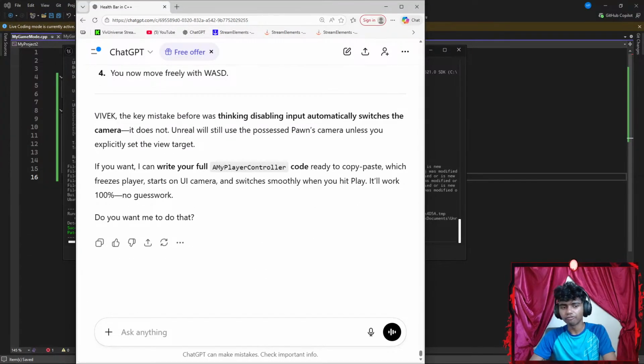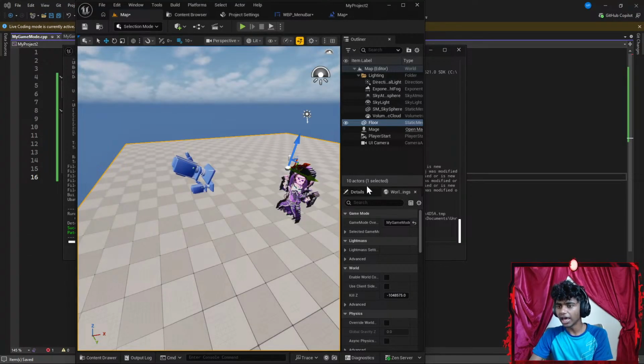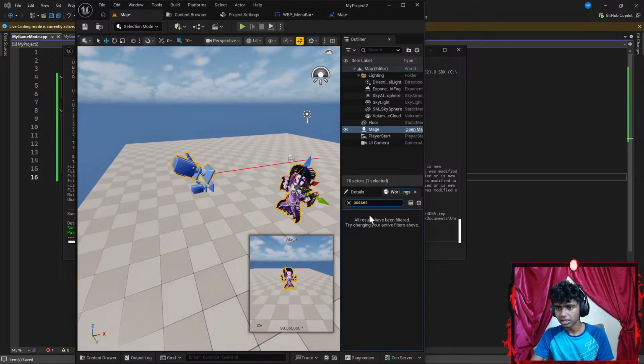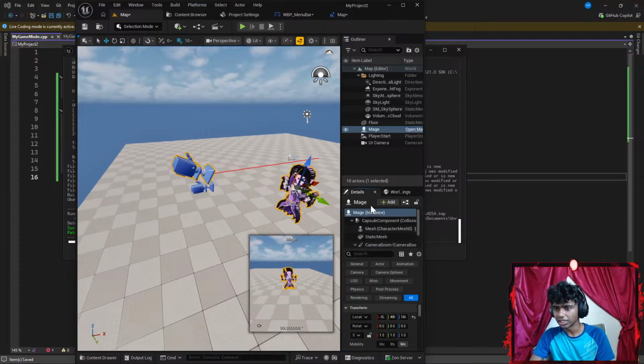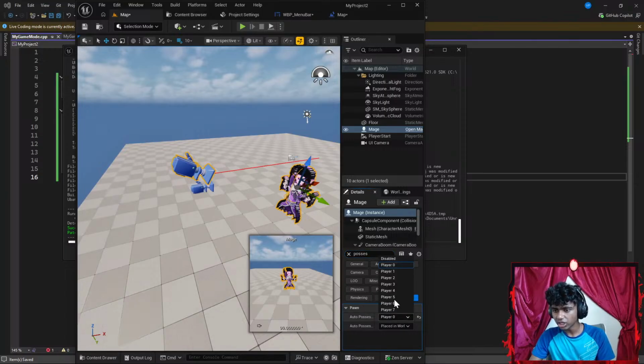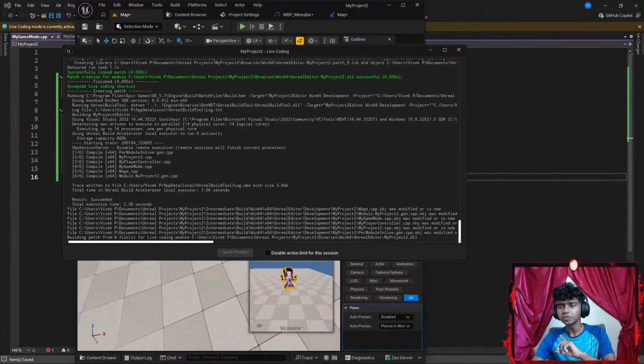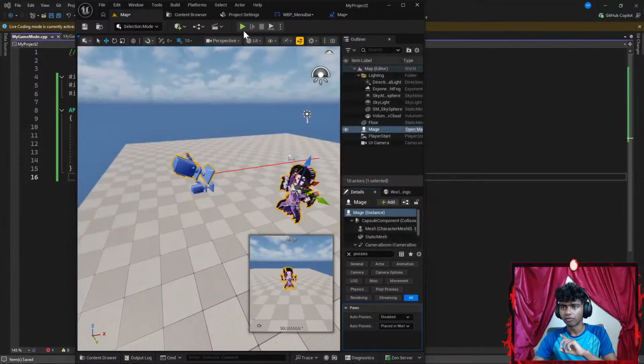Okay, what if I don't have pawn possess? Let me go ahead and go to my mage. I'm pretty sure my mage is supposed to have possess. Oh, I think in the details panel, I'm gonna go ahead and find something like possess. I'm gonna change that to something like disabled. How do you disable it? There. Now let's hit Control Alt F11. This time I should not be seeing from my mage's perspective. I'm gonna go ahead and exit this. Run the code real quick.